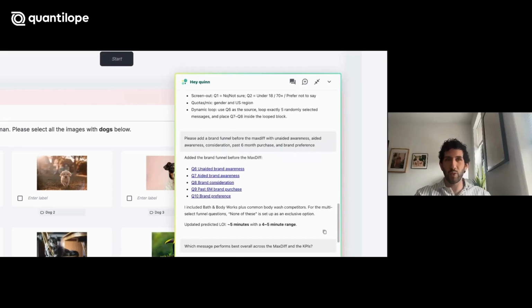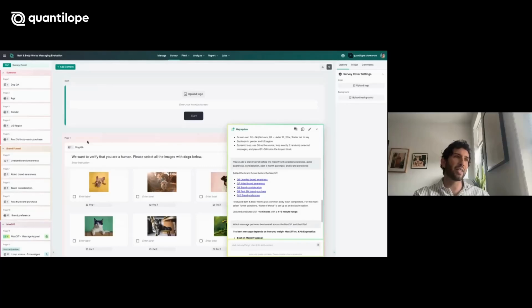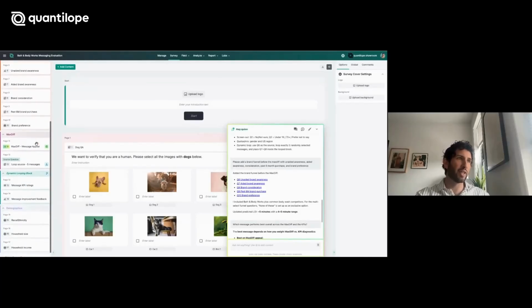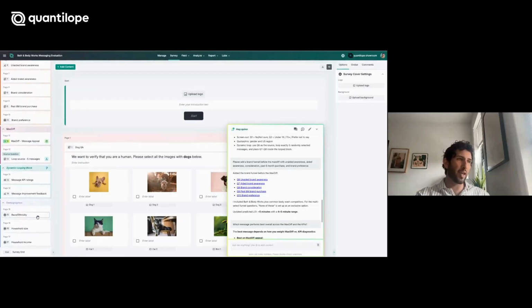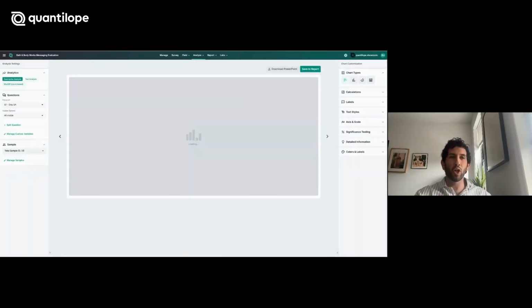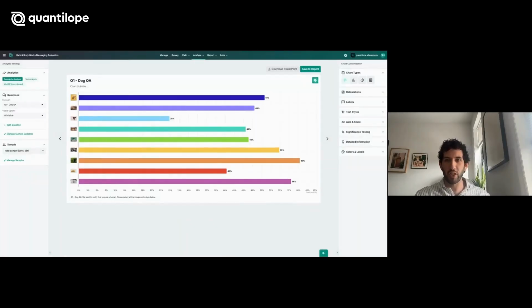From there, I asked Quinn to add in a brand funnel with unaided awareness, aided awareness, consideration, past purchase, and brand preference. And we can see that that's all reflected here in the questionnaire itself. So we have our screeners, our brand funnel, that MaxDiff, our KPIs, and then demographics. From here, we can go ahead and start collecting feedback from our consumers. And as soon as even just the first complete is in the Quantile platform, I can go into the Analyze section where our data will be automatically analyzed and visualized for us in real time.